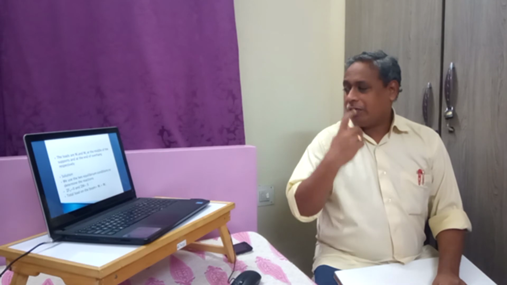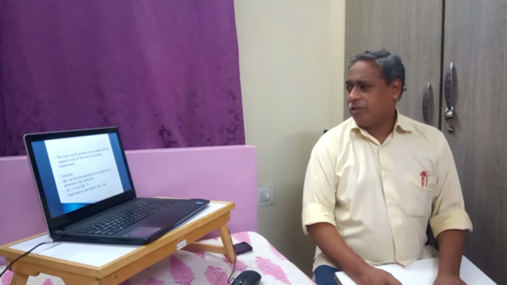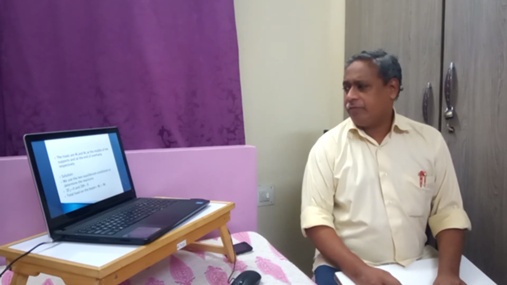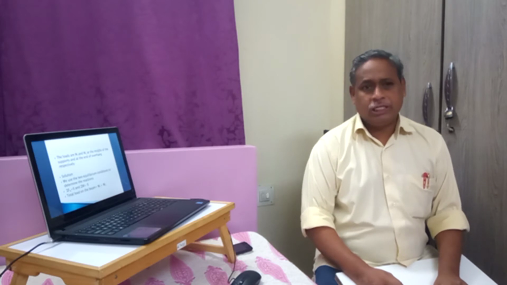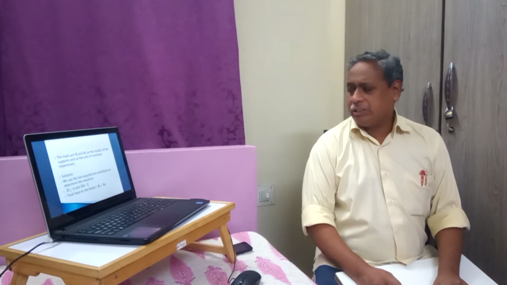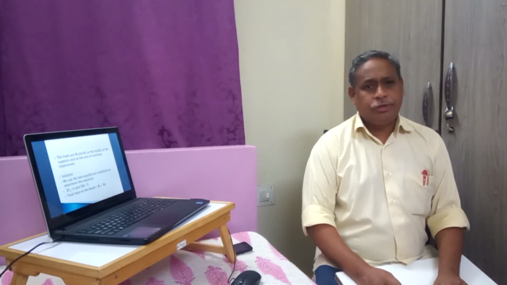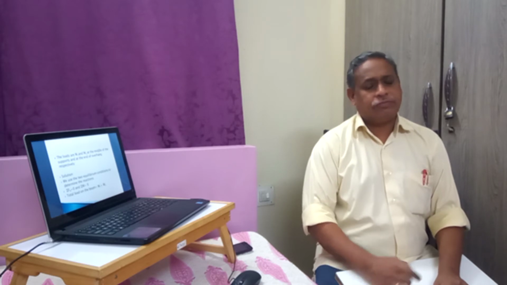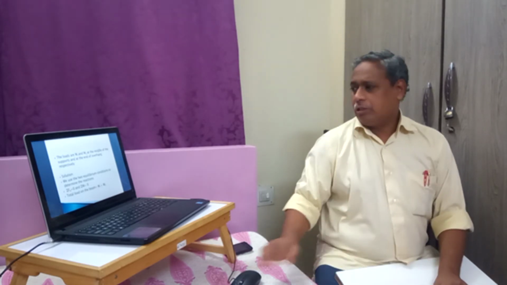The loads are W1 and W2 at the middle of the supports and at the end of the overhang respectively. That is, W1 is at D1 by 2 and W2 is at a distance of D2 from the right support, or at a distance of L, the total distance, from the left support.